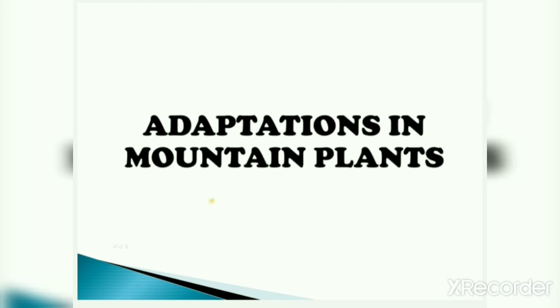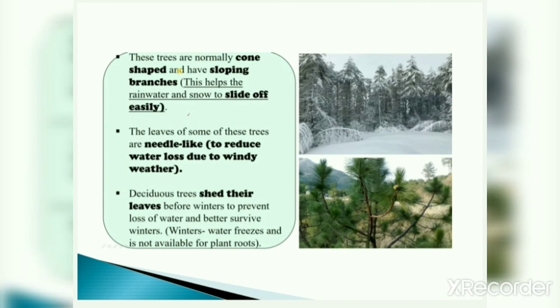Now, adaptations in mountain plants. These trees are normally cone shaped and have sloping branches. This helps the rainwater and snow to slide off easily. The leaves of some of these trees are needle-like to reduce water loss due to windy weather. Deciduous trees shed their leaves before winters to prevent loss of water and better survive winters. In winter, water freezes and is not available for plant roots.